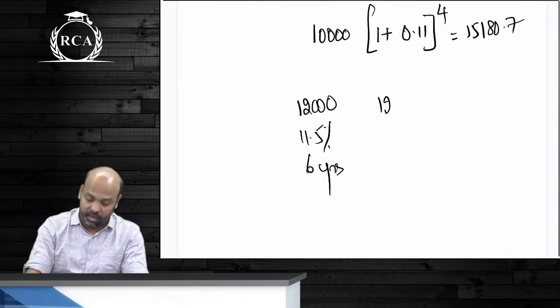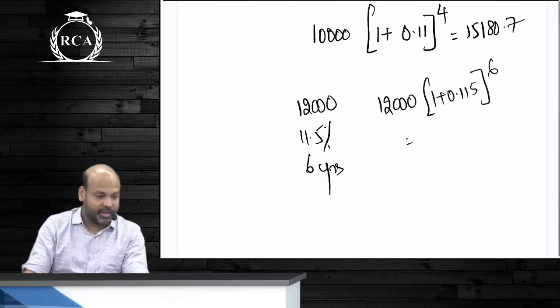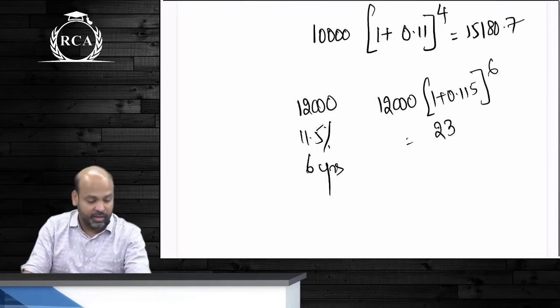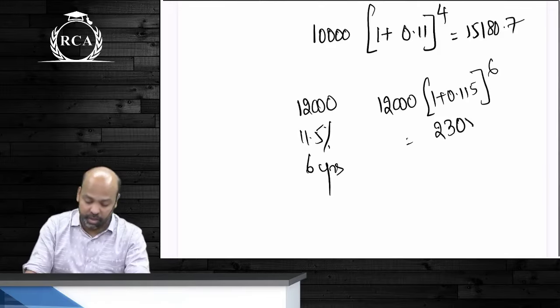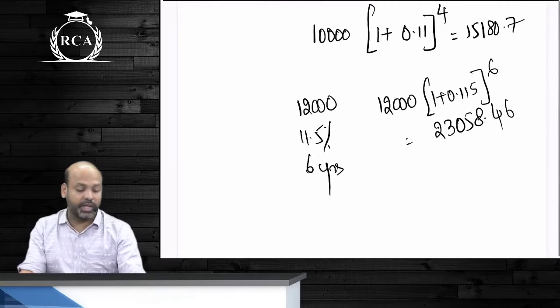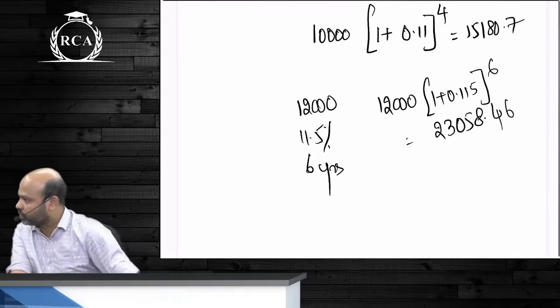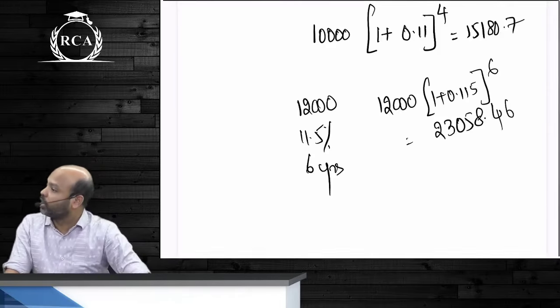23,000. Keep the change, beta. 23,000 058. This is the accumulated balance. Are we all clear about this? What happened? Look, the answer has come, beta.